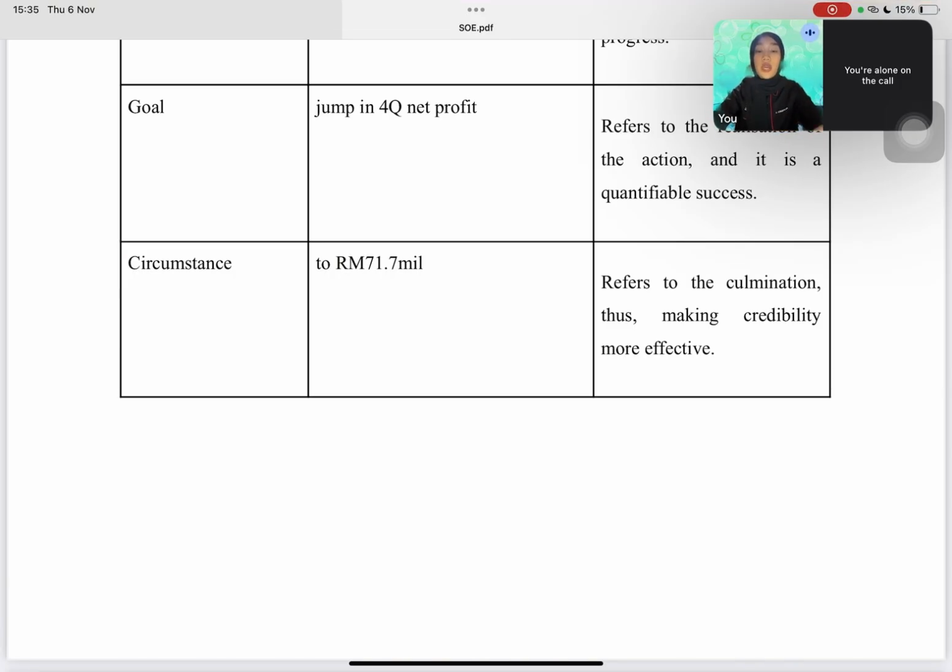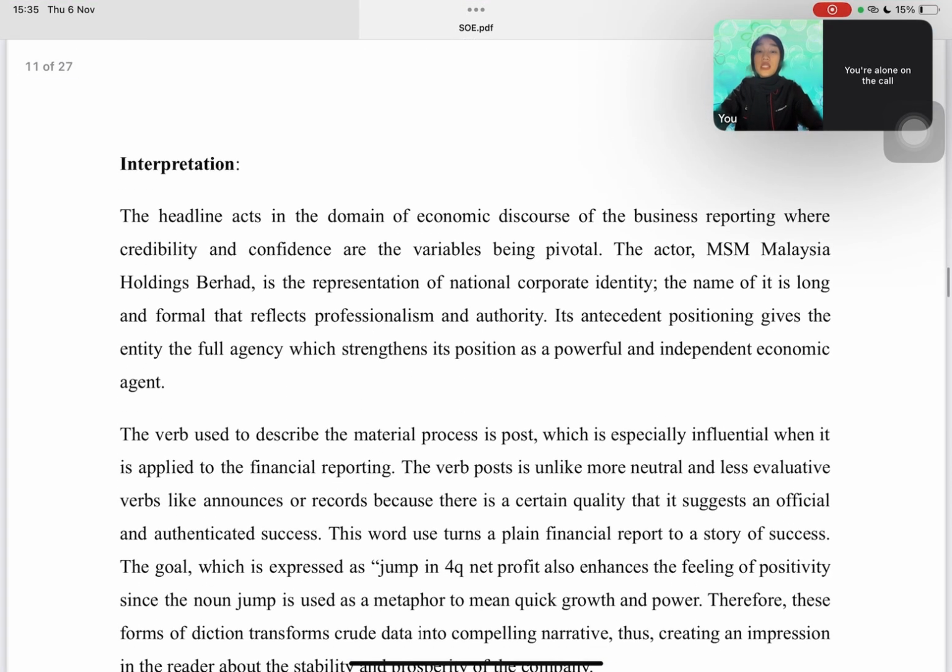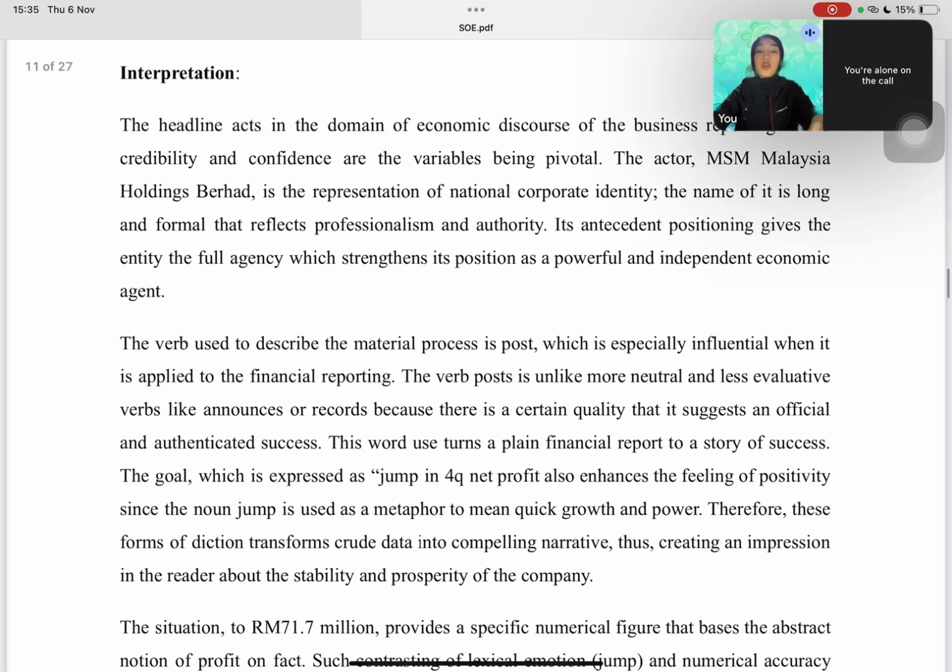The function is to add precision and credibility. So this combination of word jump and the numerical detail of 71.7 million creates both emotional and factual appeal. So this syntactic structure builds trust and optimism, promoting the company as strong and successful. Again, the omission of words like "its" or "has" contributes to the concise, rhythmic flow typical of headline style.